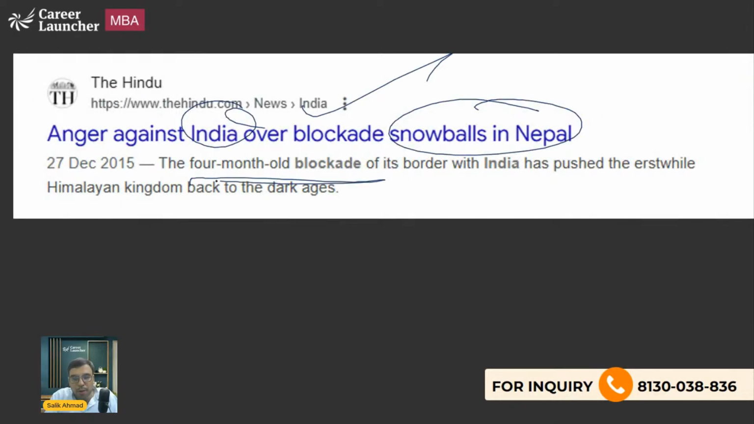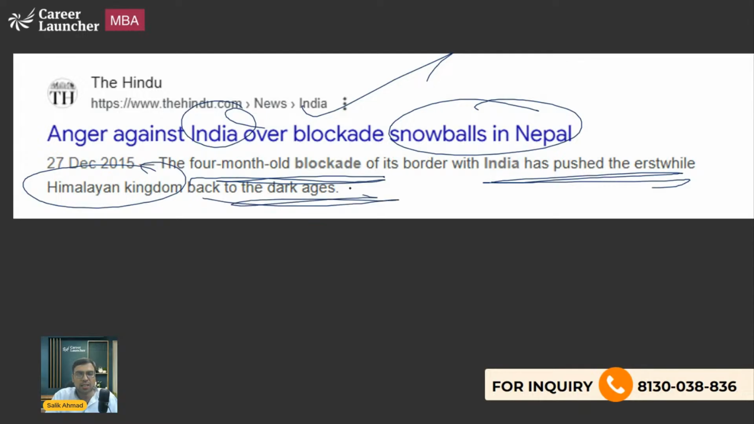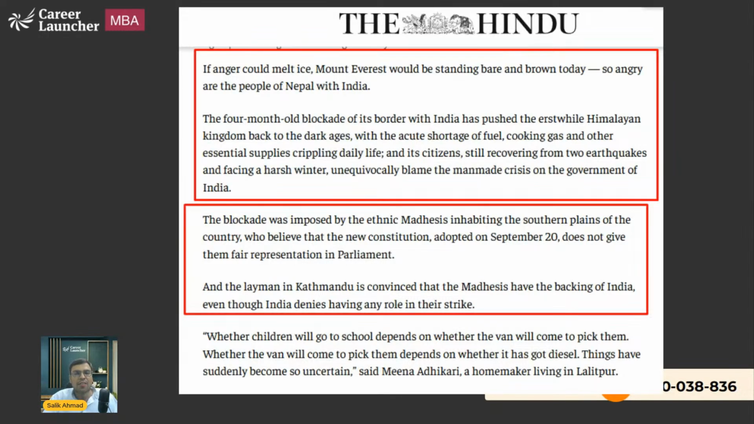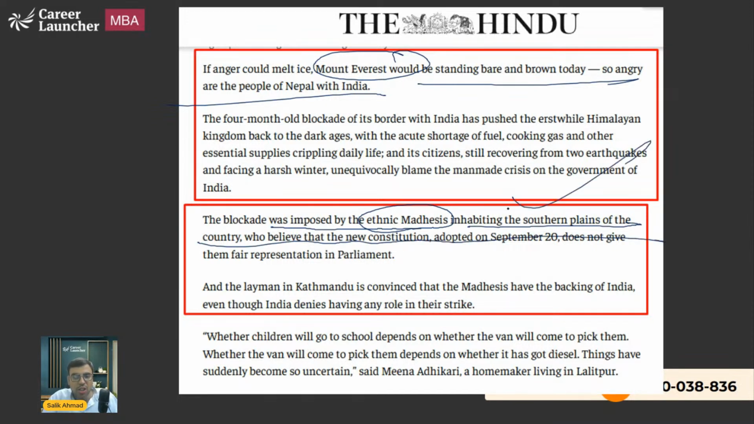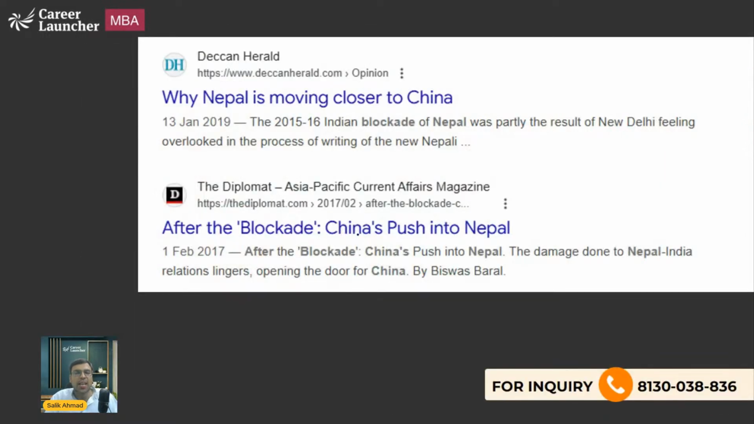Okay, a four-month blockade of its border with India has pushed the erstwhile Himalayan kingdom back to the dark ages. Because India had done the blockade, although it was unofficial, there were protests. They said the blockade is being imposed by ethnic Madhesis inhabiting the southern plains, who believe the new constitution does not give them fair representation in parliament. So there were protests that started happening.